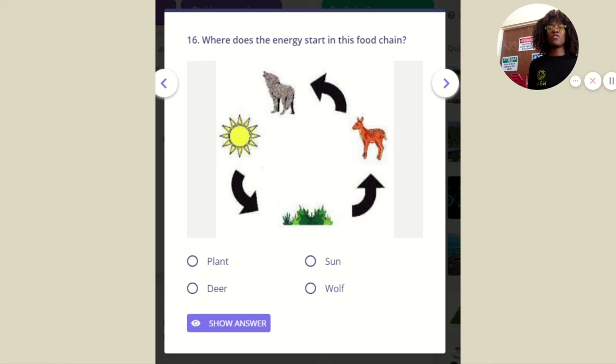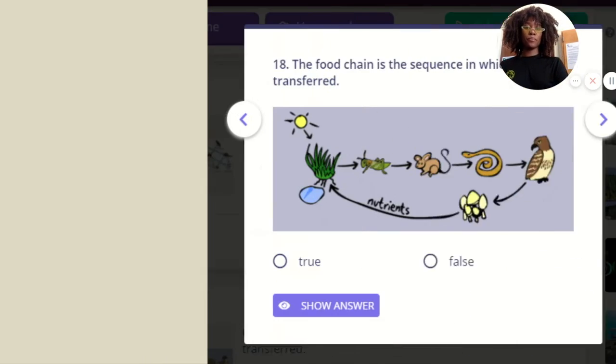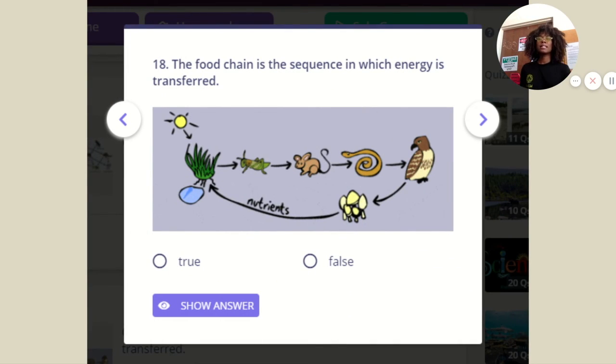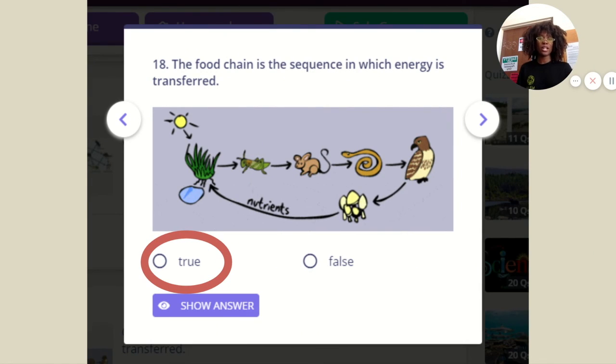Another question. Let's look at this food chain. It's very simple. Where does the energy start in this food chain? Exactly. Energy always starts from the sun, then goes to the autotrophs, our producers, our plants, and then it goes up the food chain from there. How about this? The food chain is a sequence in which energy is transferred. Is that true? Is a food chain showing energy being transferred? Yes, it is showing energy being transferred. That's literally what the arrows represent.